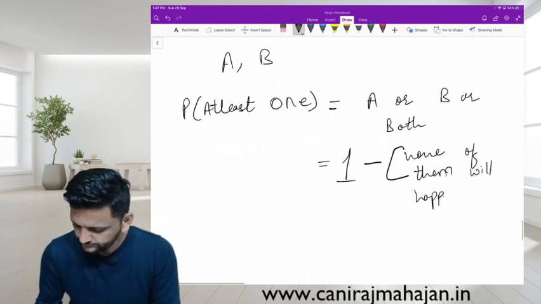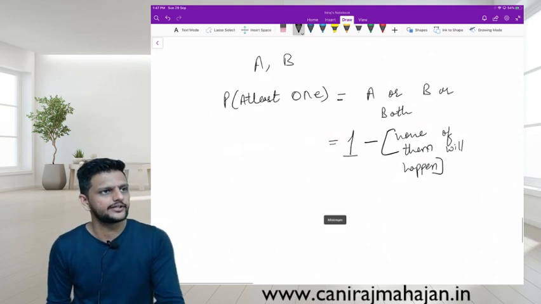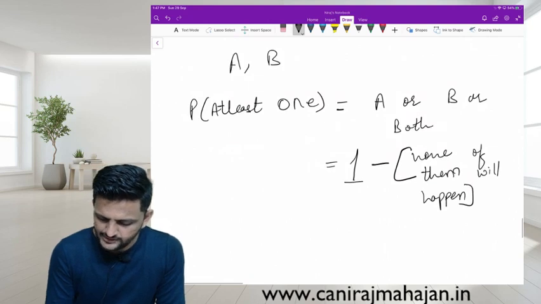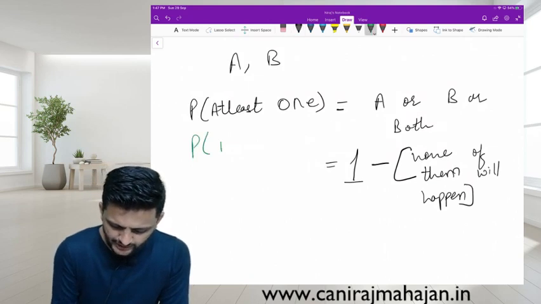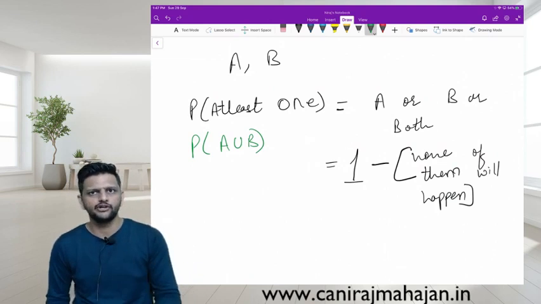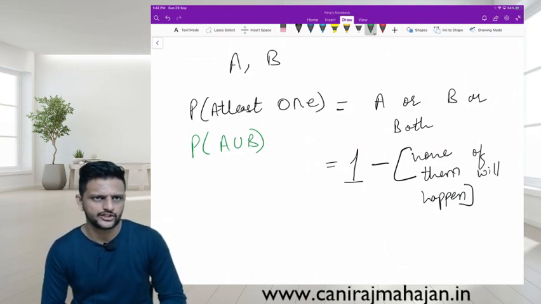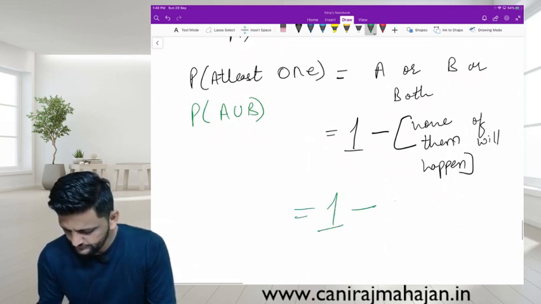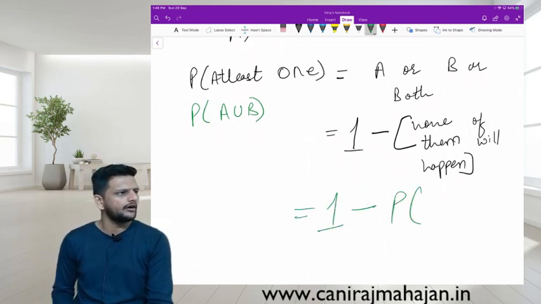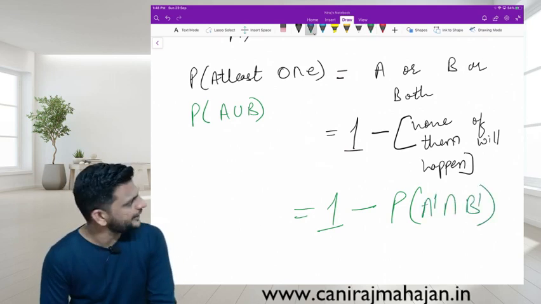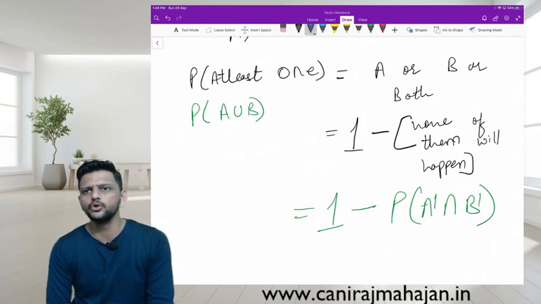No? A dash intersection B dash. No, 1 minus A dash intersection B dash. At least 1. That's why you say, pay attention, P of A union B equals P of A plus P of B minus P of A intersection B, which is also equal to 1 minus P of A dash intersection B dash. Very important. De Morgan's rule.